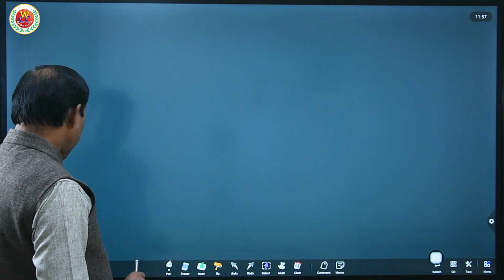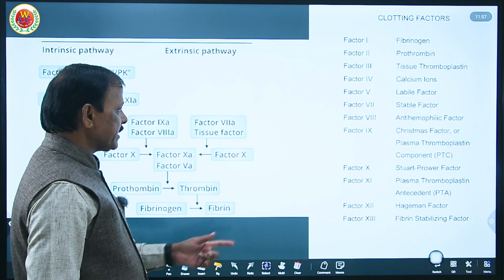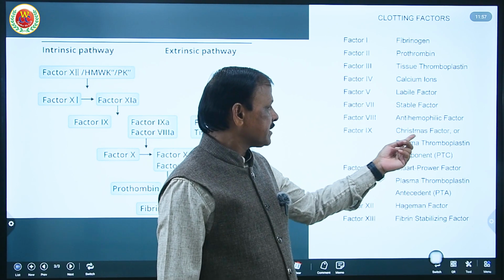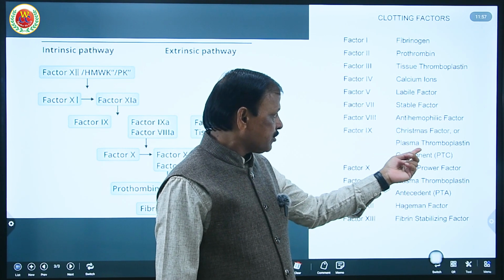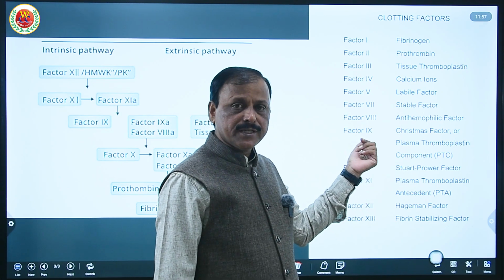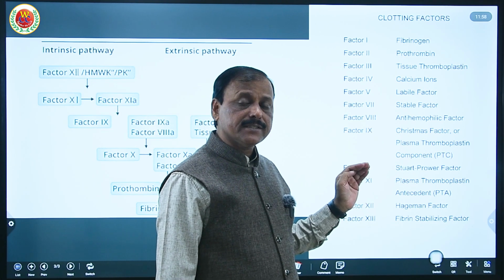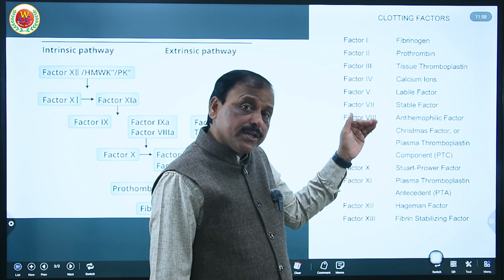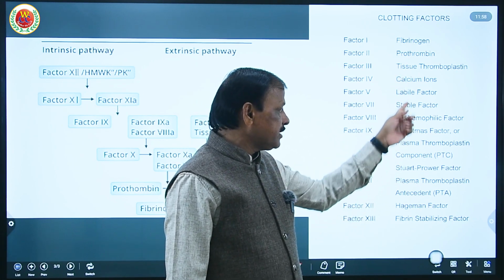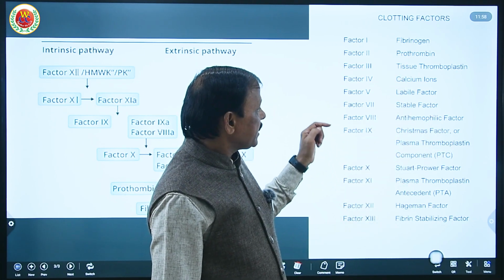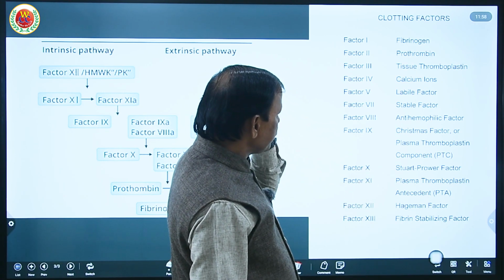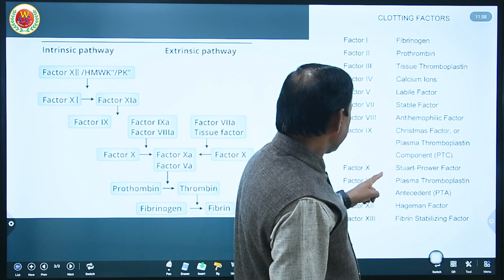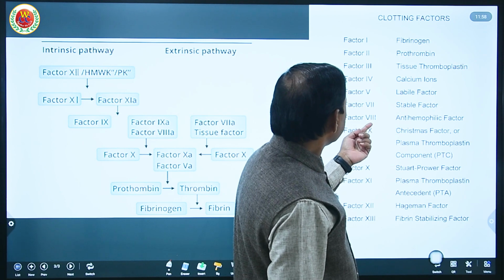Equally important as this process are the 13 factors, some of which can be asked in NEET. The Christmas factor is very often asked. The Christmas factor is also known as plasma thromboplastin component. Its number is the 9th factor involved in blood coagulation, out of the options A, B, C, D you have to take the Christmas factor. Another factor, the Hageman factor, is also very often asked. The 10th factor is the Stuart factor.